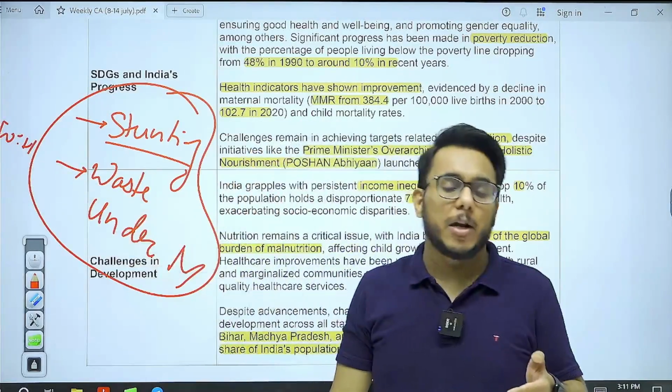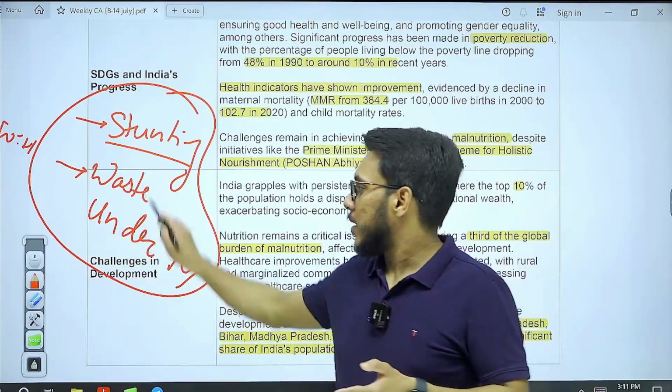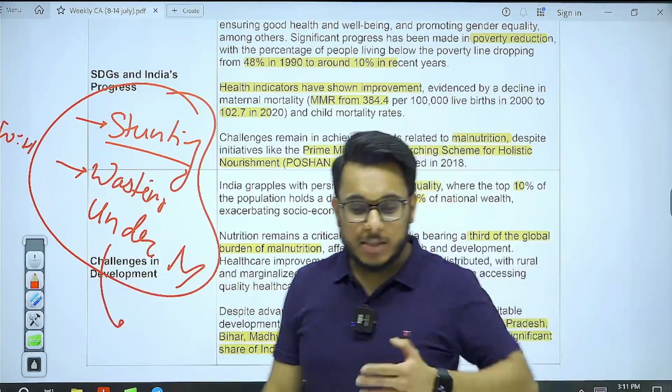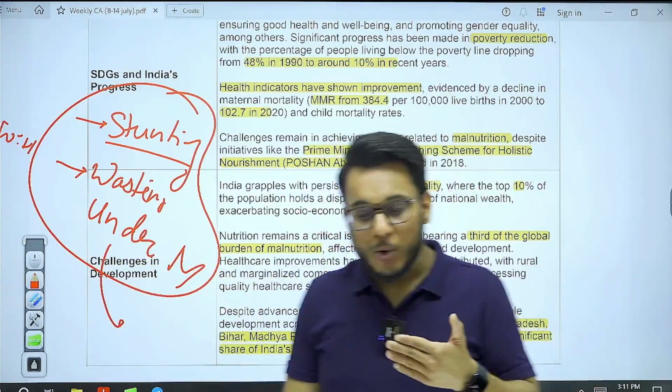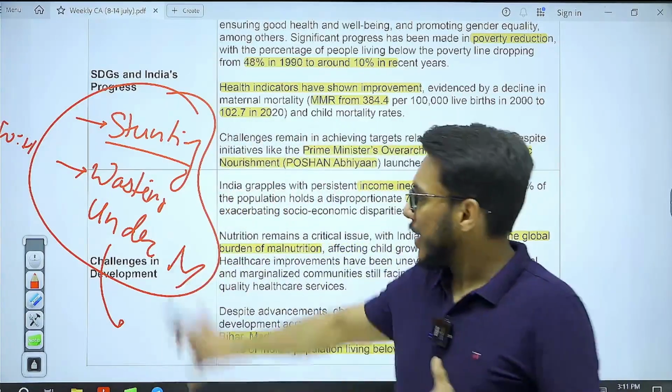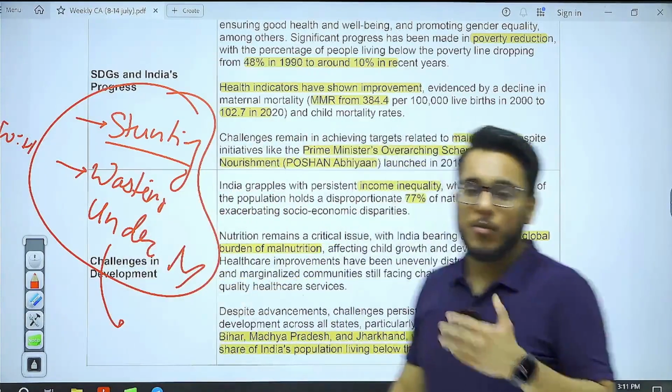Less weight compared to the height, that is wasting. And then there is undernutrition. What is undernutrition? When a person is not able to get adequate calories as per the bodily requirements, that is undernutrition. And it all happens because of the lack of food.